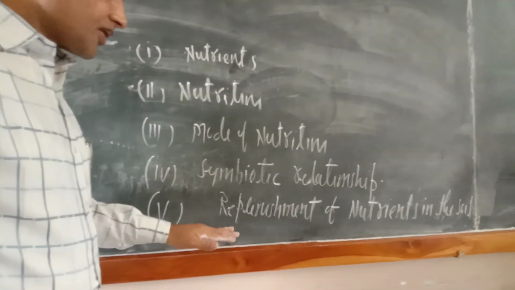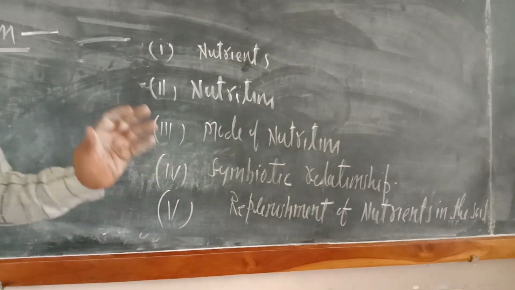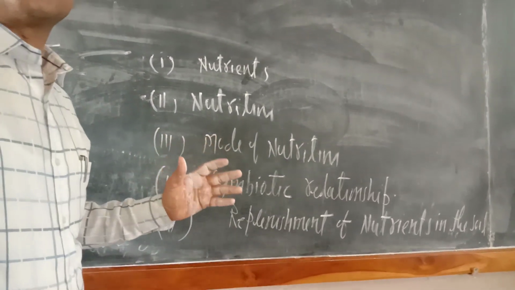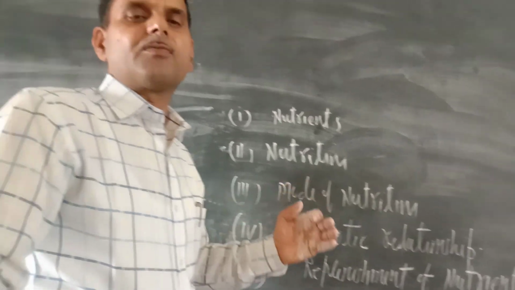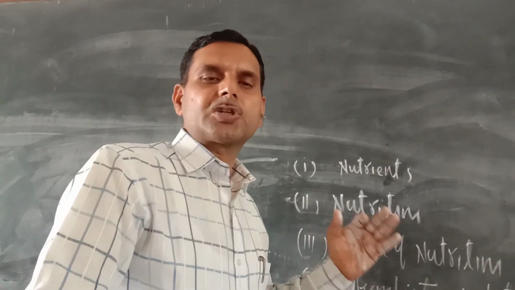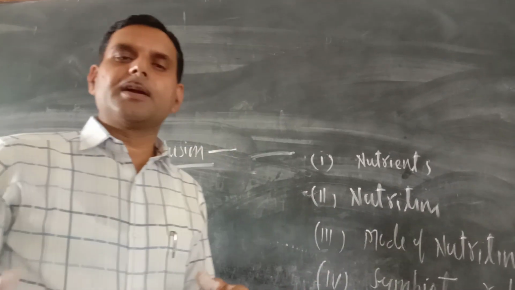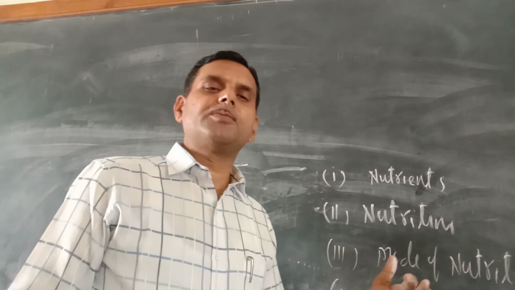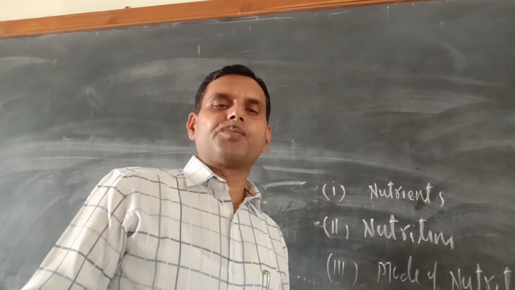Fourth, we discussed today the replenishment of nutrients in the soil. As we know, plants with a well defined root system absorb minerals and water from the soil. So after some period of time, there is a shortage of these things in the soil. So something should be there to replenish the loss of these nutrients in the soil. Otherwise, the soil will become